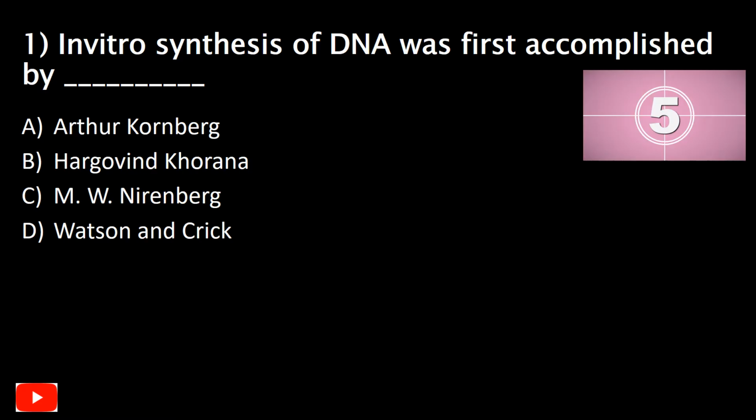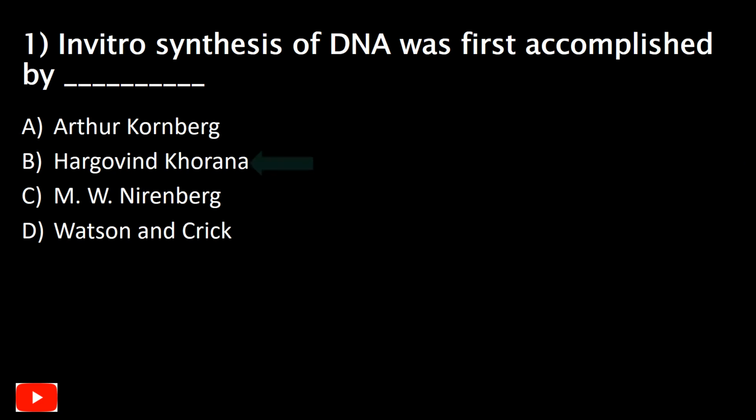Question number 1. In vitro synthesis of DNA was first accomplished by dash, and your options are A. Arthur Kornberg, B. Hargobind Khorana, C. M.W. Nirenberg, or D. Watson and Crick. Well, the correct answer is A. Arthur Kornberg. He was the first to isolate DNA polymerase, the enzyme that assembles DNA from its components, and the first to synthesize DNA in a test tube, which earned him a Nobel Prize in the year 1959.